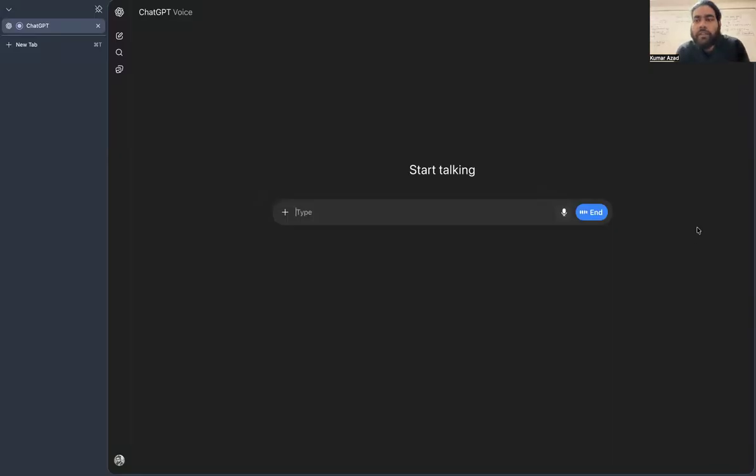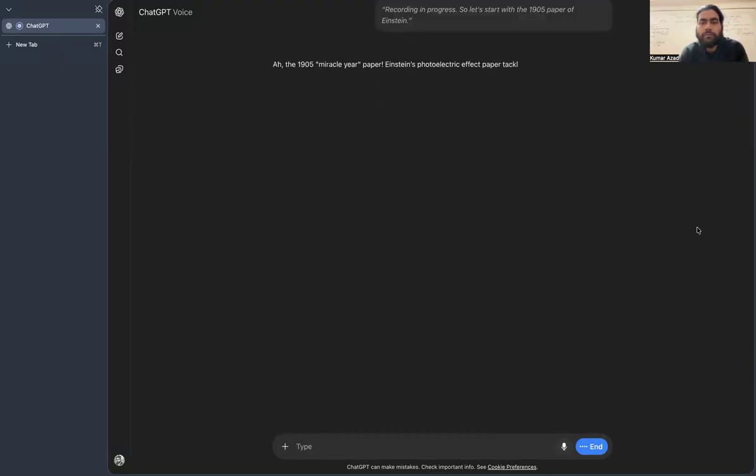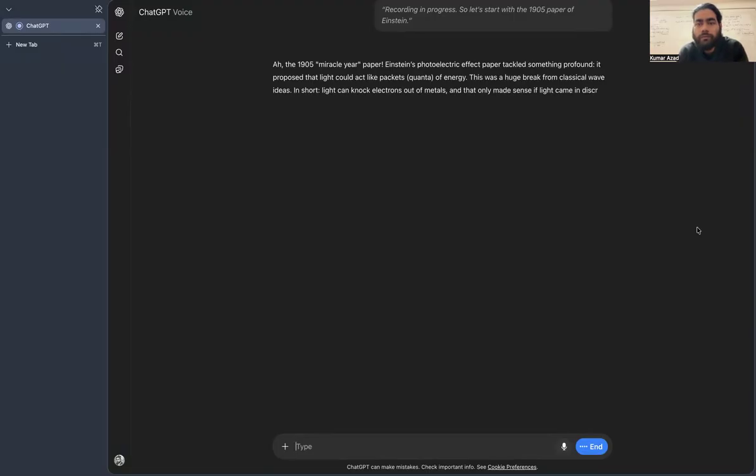So let's start with the 1905 paper of Einstein. The 1905 Miracle Year paper. Einstein's photoelectric effect paper tackled something profound. It proposed that light could act like packets, quanta of energy. This was a huge break from classical wave ideas. In short, light can knock electrons out of metals, and that only made sense if light came in discrete chunks. It planted the seeds of quantum theory, and eventually, Einstein won a Nobel for it.